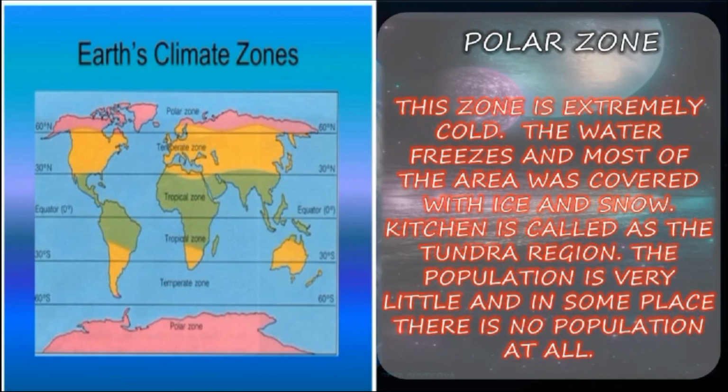This zone is extremely cold. The water freezes and most of the area is covered with ice and snow. The region is called the tundra region. The population is very little, and in some places there is no population at all.